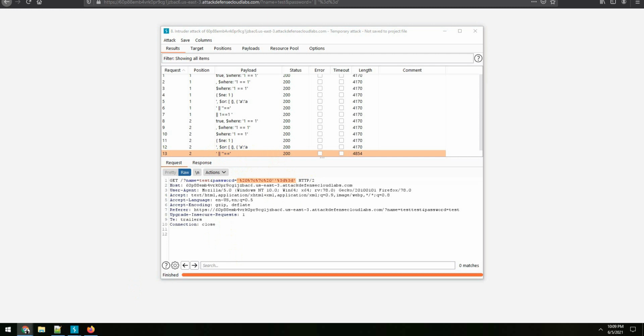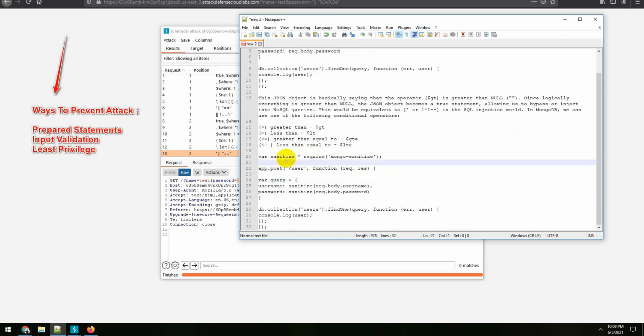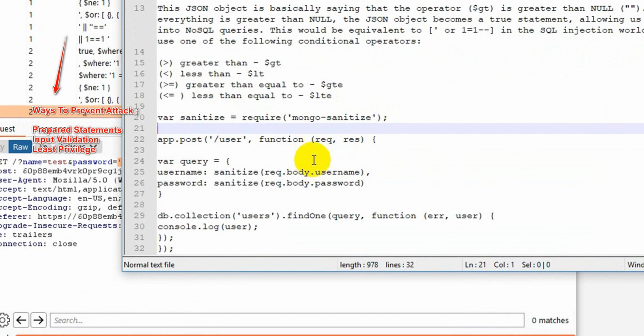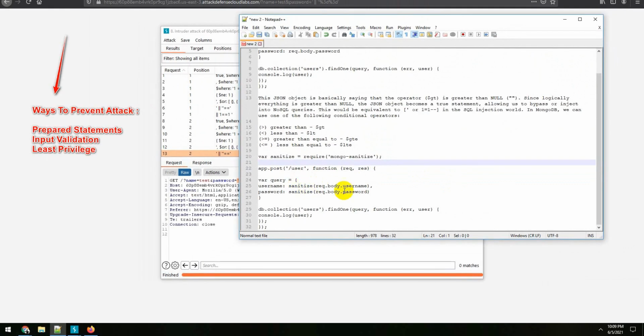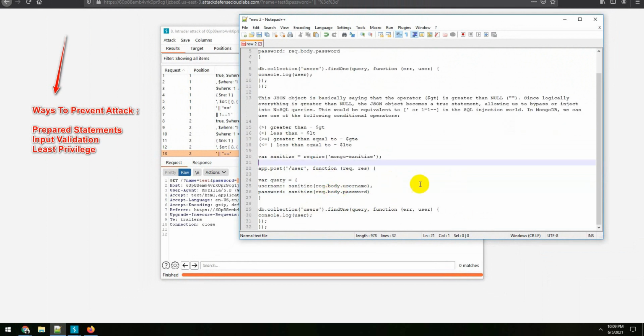Now the remediation for this can be really simple. If you look over here, we are just adding sanitization, something like mongo-sanitize, and we are sending the post user request and parameter. The only change that we are making over here is input sanitization, majorly, and the rest of the stuff remains the same.